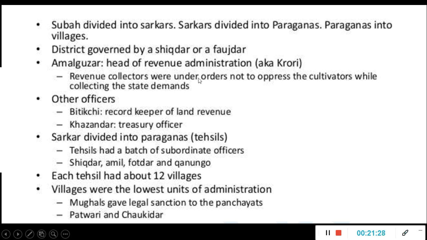Then revenue collectors were under orders not to oppress the cultivators while collecting the state demands. Other officers, if you see this Bitikchi, that is record keeper. Then this Khazandar is treasury.